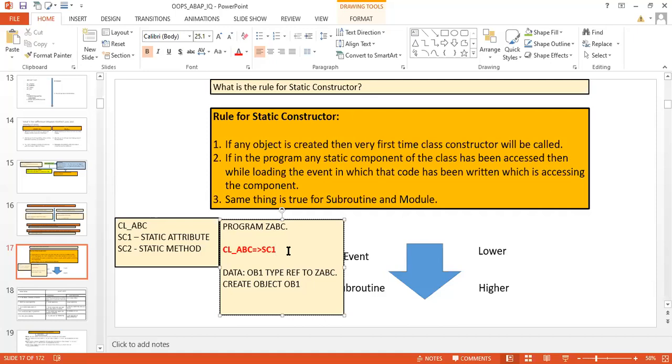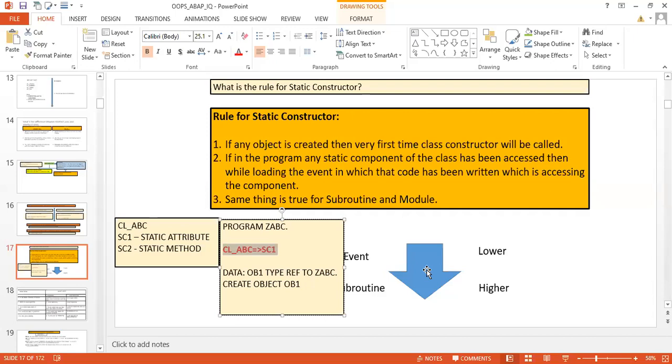My very simple question: first, at this point of time, is it going to call the constructor or not? If it is going to call the constructor, will it call a static constructor or instance constructor? Give your answer over here. The first question is, at this point of time, will it call the constructor?